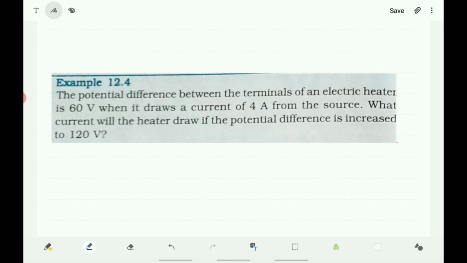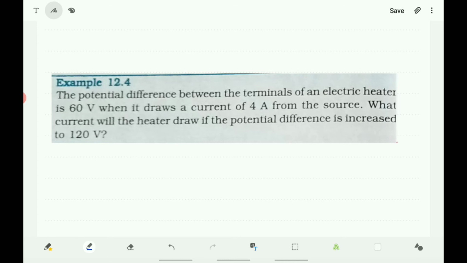Here in the first case, the current drawn from the source of 60 volts is given, and with the help of that, the potential difference 60 volts and the current of 4 amps, you get the resistance. After getting the resistance, you get the current drawn from the heater at the potential difference of 120 volts here.